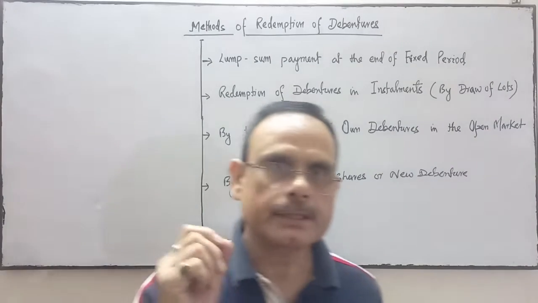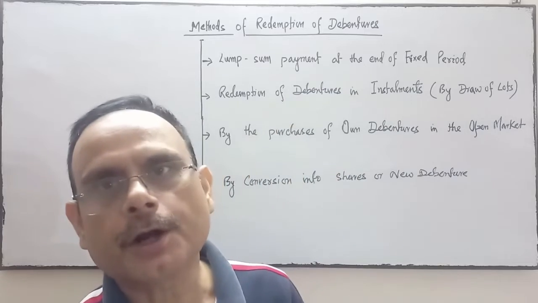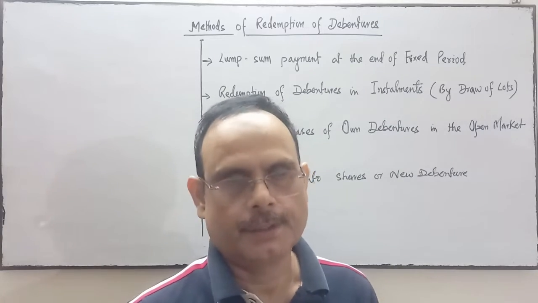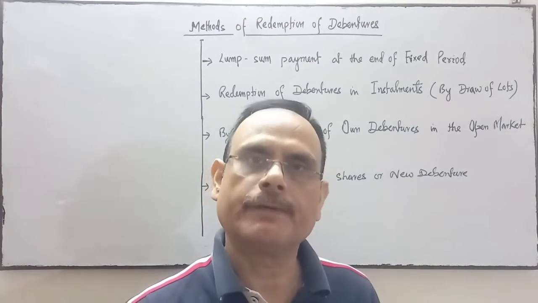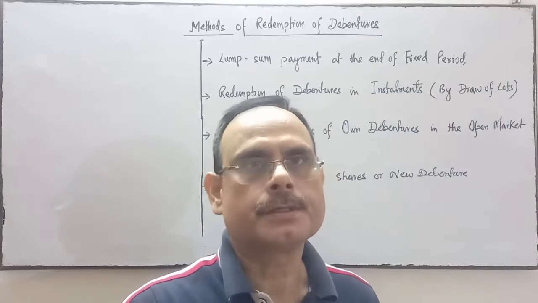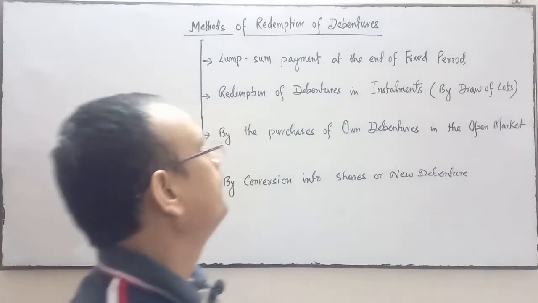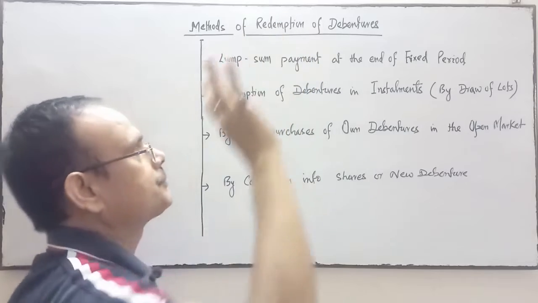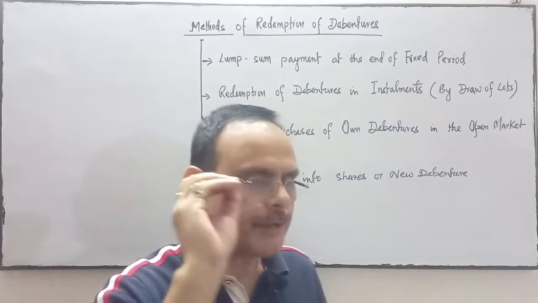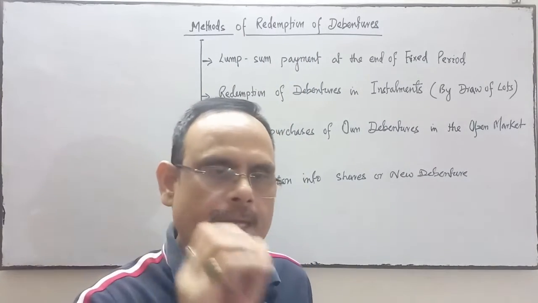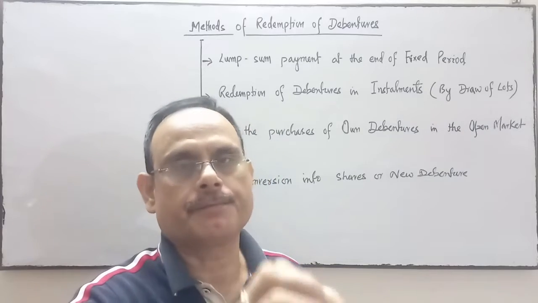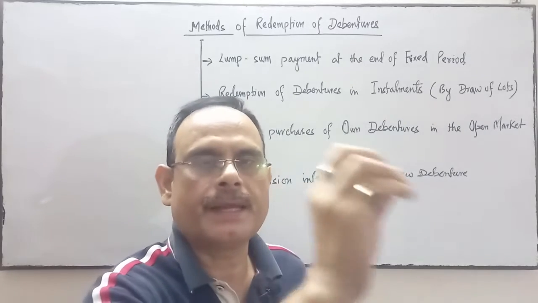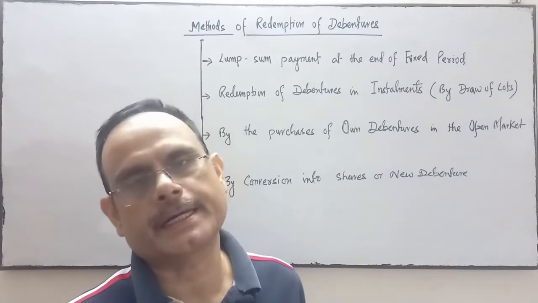Next is the method of redemption of debentures. The amount of debenture may be redeemed by the company at a time. The full amount will be repaid to the debenture holder at a time.